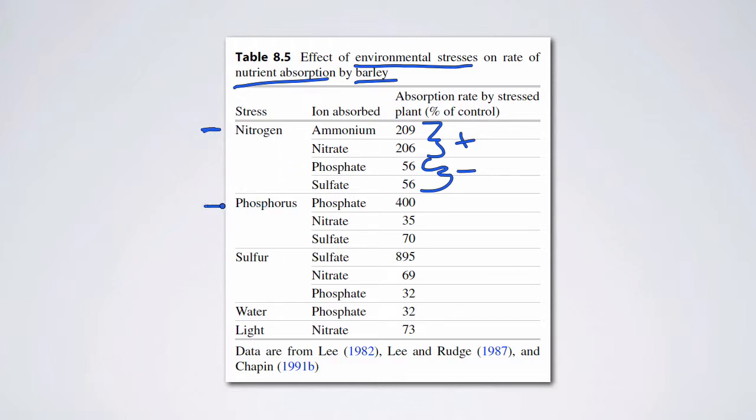If you take a look at what happens if you put a plant under phosphorus stress, a parallel pattern exists. They can crank up their ability to increase phosphate uptake, but decrease their ability to take up nitrate or sulfate, for example. And then the author shows an example for sulfur and what happens if you put a plant under water or light stress. But essentially, because nutrient uptake is an active process, plants can fine-tune their ability to take up different elements like nitrogen, phosphorus, or sulfur.